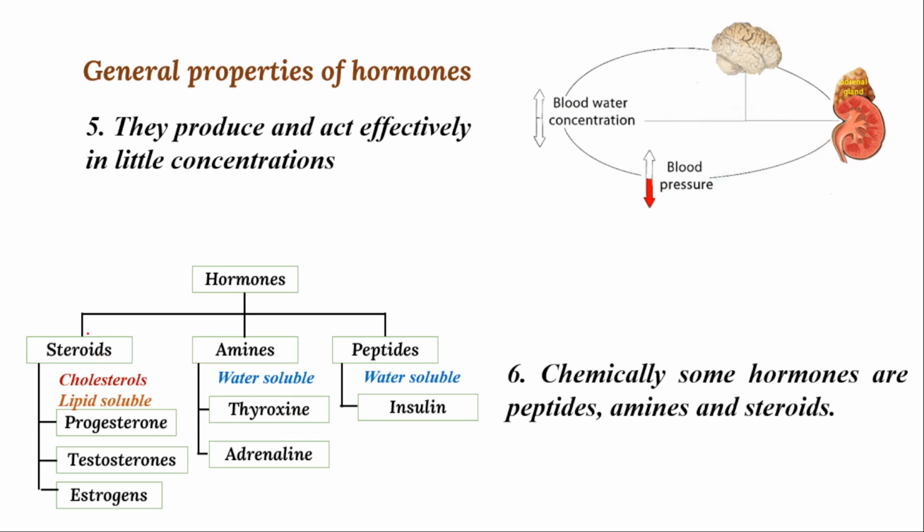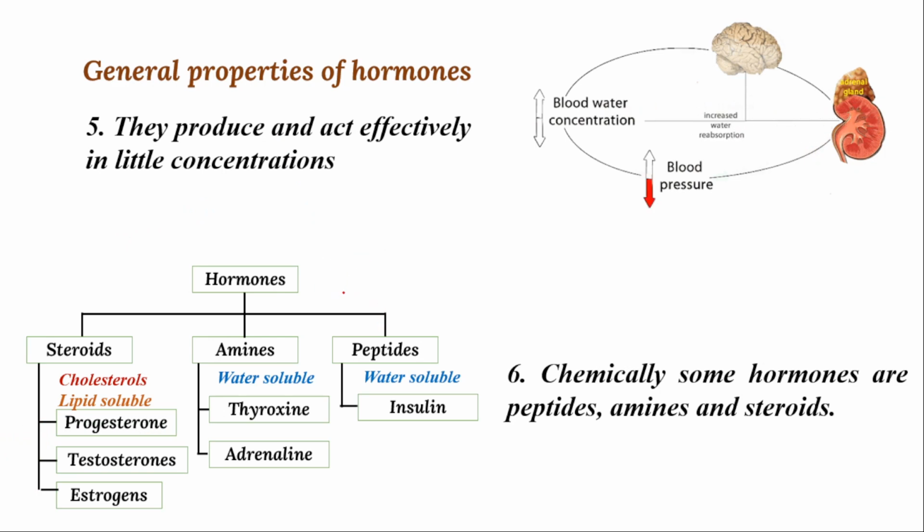And the next category is called steroids. The steroids, which are lipid soluble, include progesterone, testosterone, and estrogens. These are the sex hormones. Sex hormones are produced in the sexual organs and help in the development of secondary sexual characters. So remember, this is important for your examination.